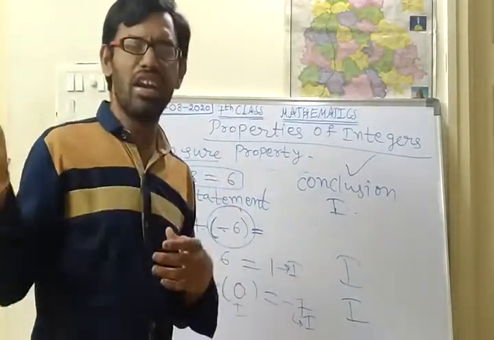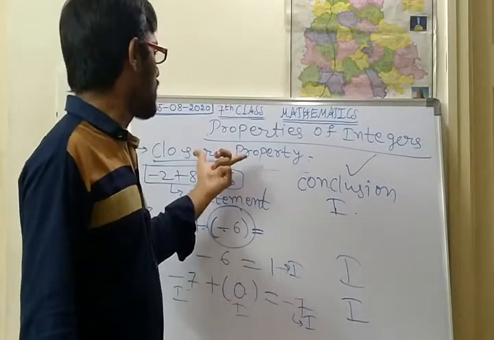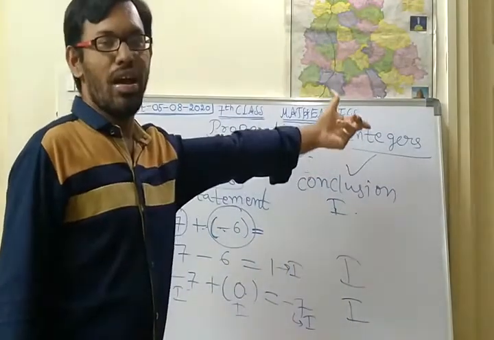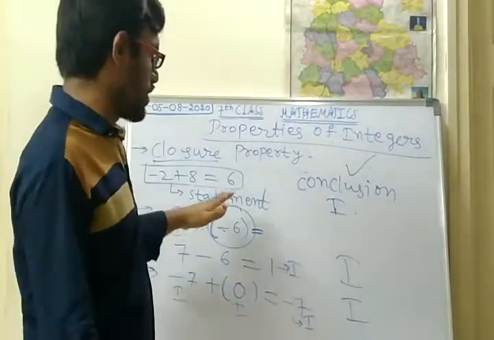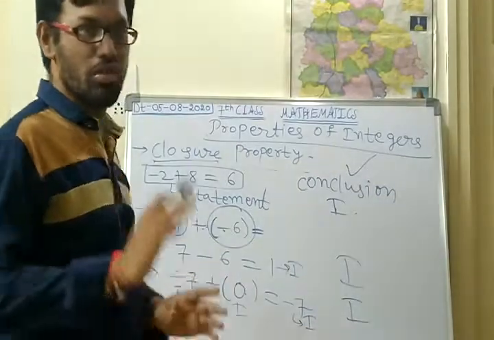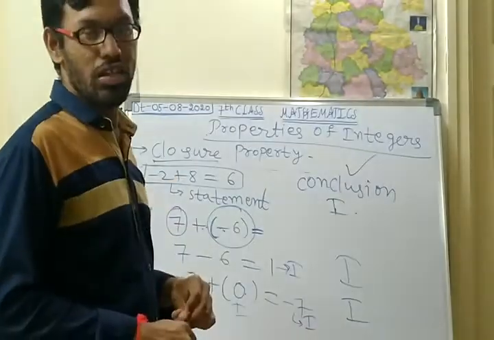You can take any number, and with those numbers this closure property always satisfies with integers. So this is about the closure property of integers. I hope you have understood this concept easily.